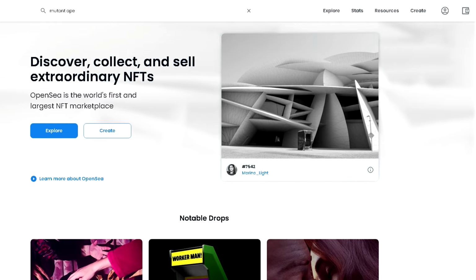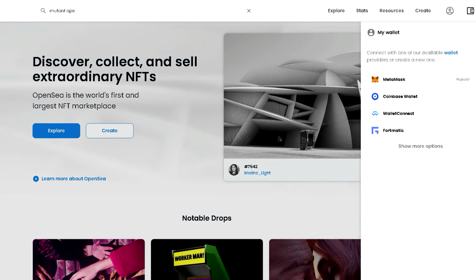The next step after installing MetaMask is to go to the OpenSea website and create your account. The easiest way to do this is to click on the wallet icon in the upper right corner and simply connect it using the MetaMask extension that you just installed. When you successfully connect, you will see the options My Profile, My Account, My Collections, and so on.